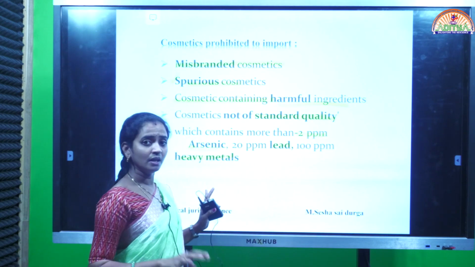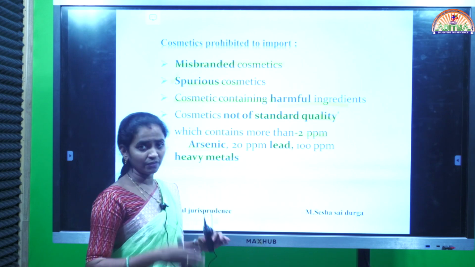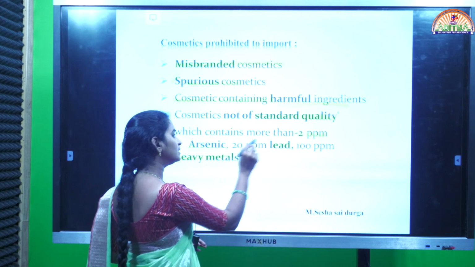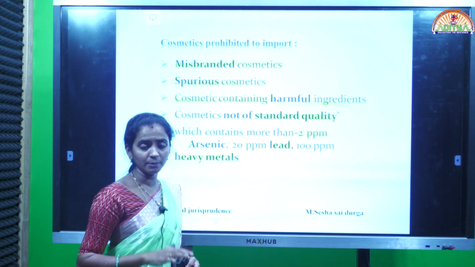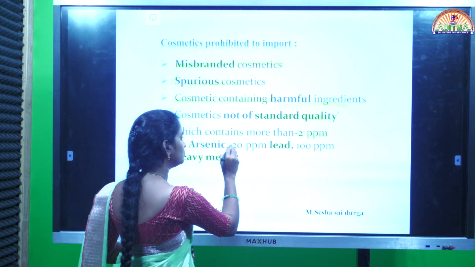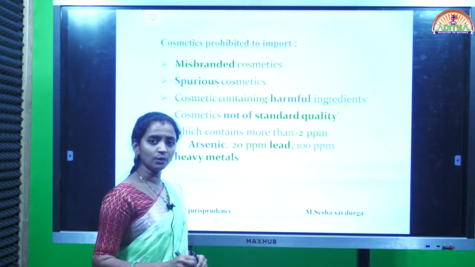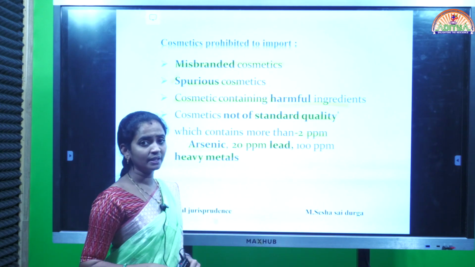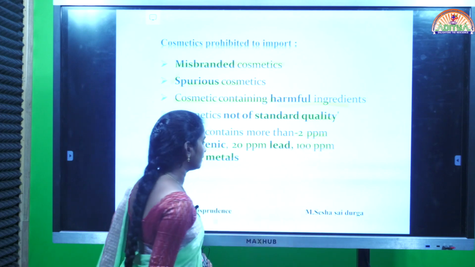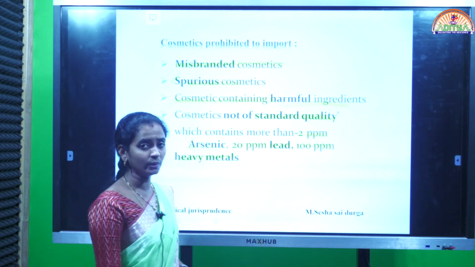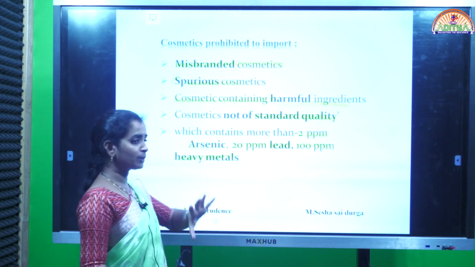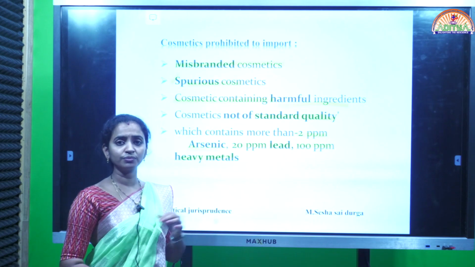Otherwise, these should be prohibited from import. If the cosmetic contains arsenic more than 2 ppm, then the cosmetic is prohibited from import. In the same way, if the cosmetics have more than 20 ppm of lead, then also it is completely prohibited from import. And if the cosmetics have more than 100 ppm of heavy metals, then also it is completely prohibited from import. So these are some of the provisions related to the import of cosmetics.